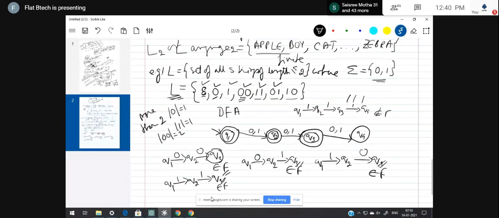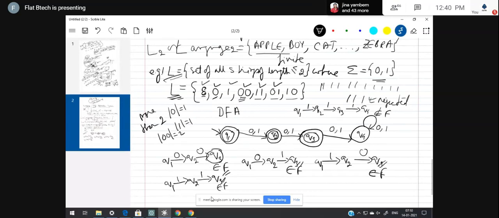Q4 is not a final state, hence this string is rejected by this machine. Our target is to design a DFA which accepts this language but rejects everything else. Then what about 1 1 1 1, or 1 1 1 1 1 1? For that, let me provide a self loop here, 0 comma 1.